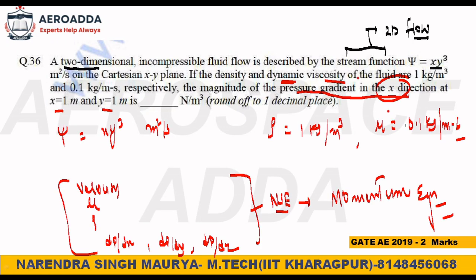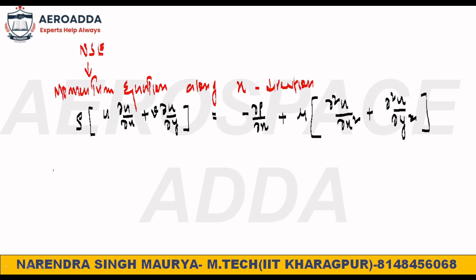See, the complete problem is what? You see psi is equal to x y cube. What is the psi value? Psi is nothing but x y cube. What do I want? I want dou u by dou x and dou u by dou y. So first of all, from psi I want to calculate the velocity component u, because everywhere it is given in terms of u, and v is also there. So we'll calculate both u and v.